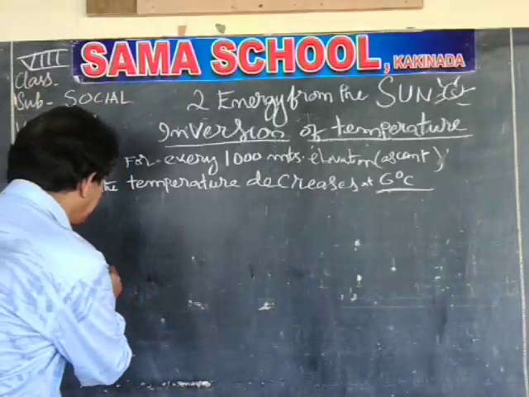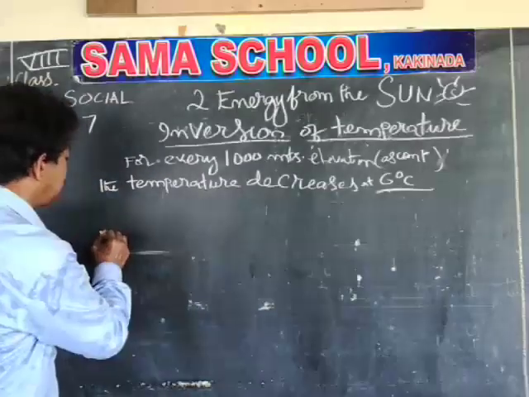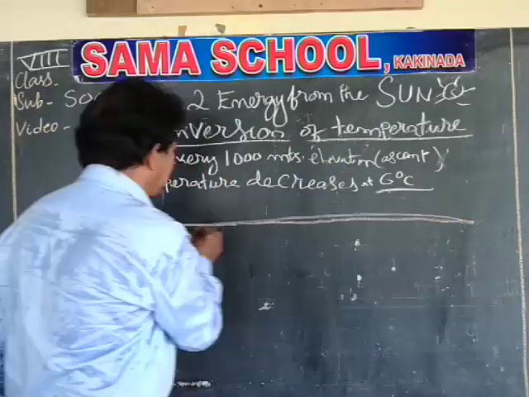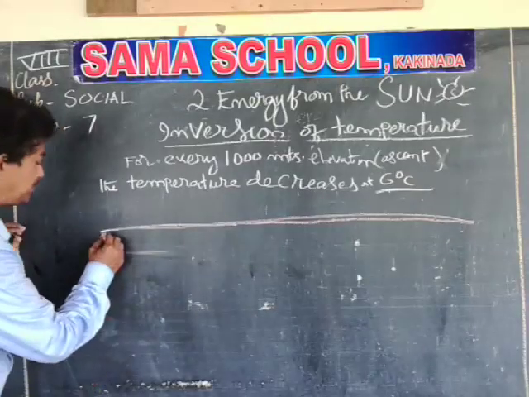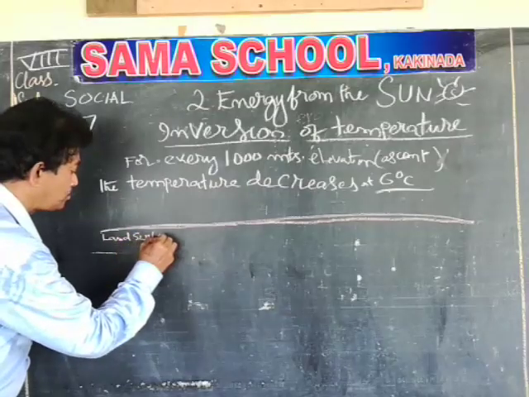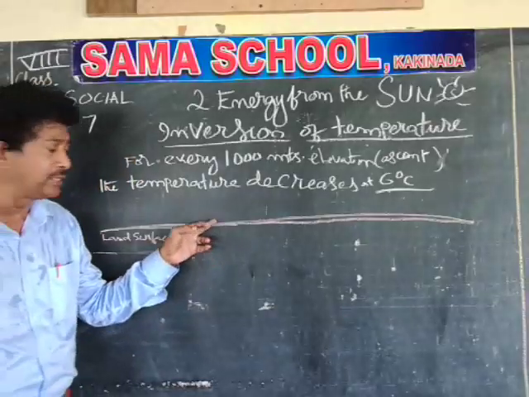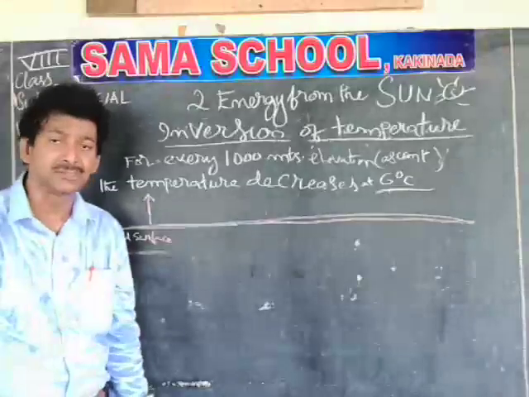I am drawing a picture here. You can see the picture. This is the land surface. From here, when you are going up into the sky, temperature normally decreases. That happens.